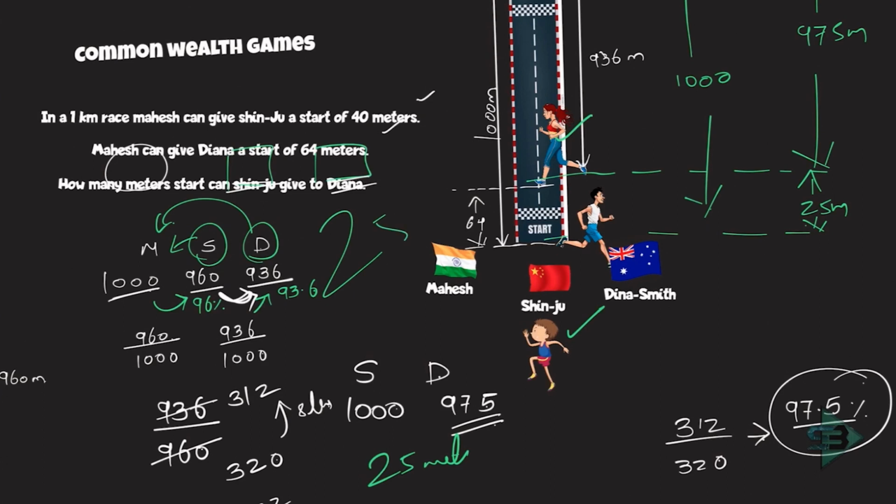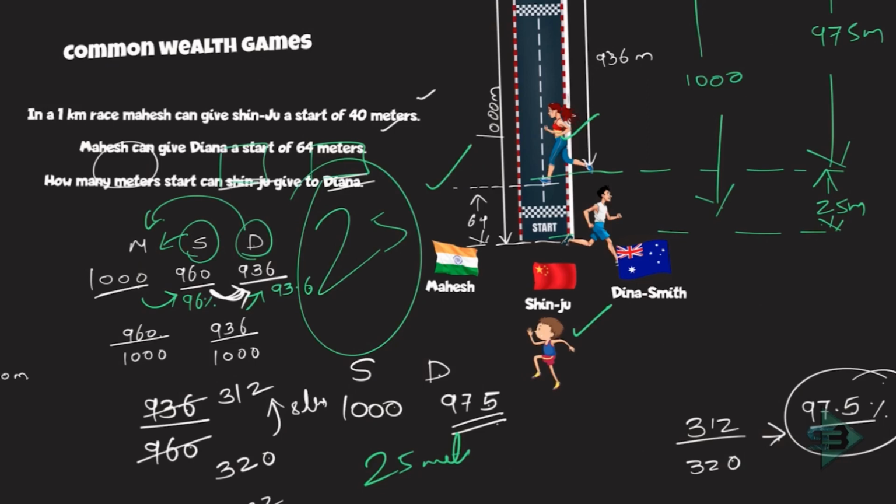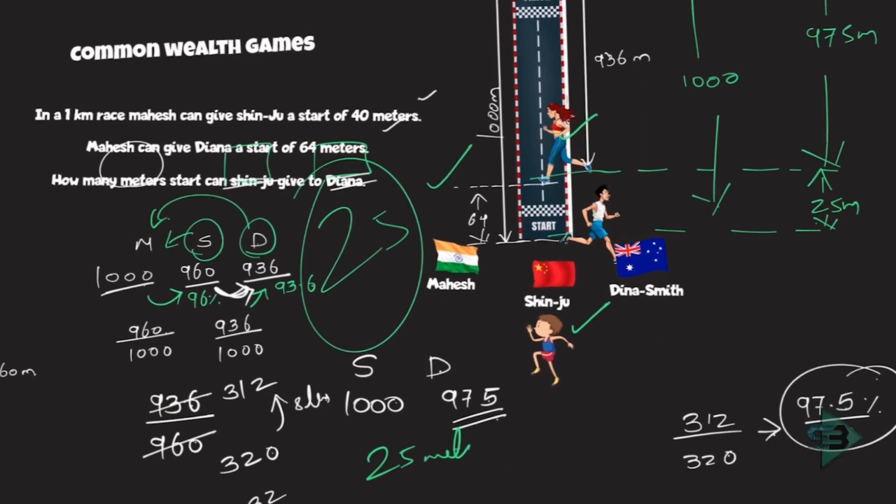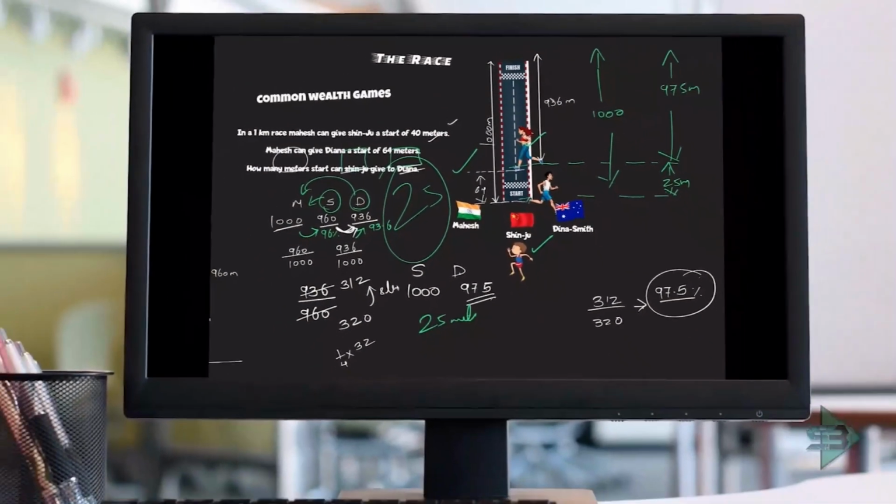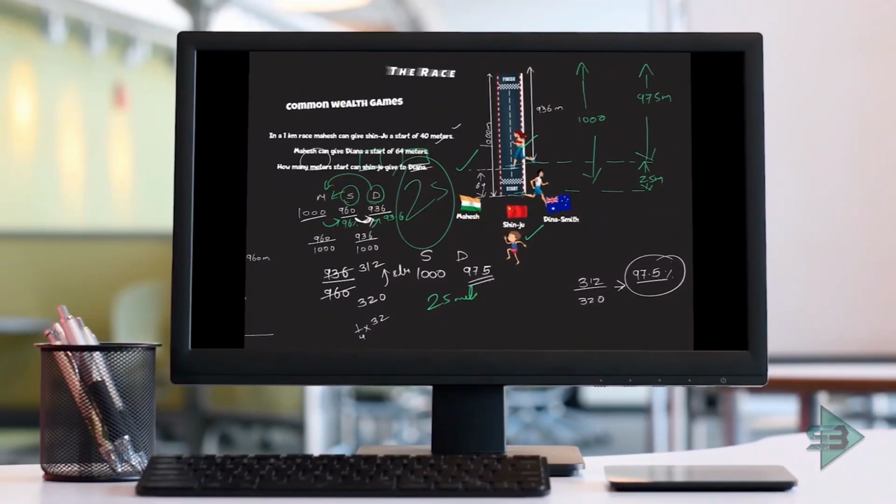So Shinju gave a start of 25 meters to Dinah, and that's the answer to our question. So that's how you analyze linear races, by comparing the percentage of what the other person will run as compared to the first person, and eventually you will reach your answer.